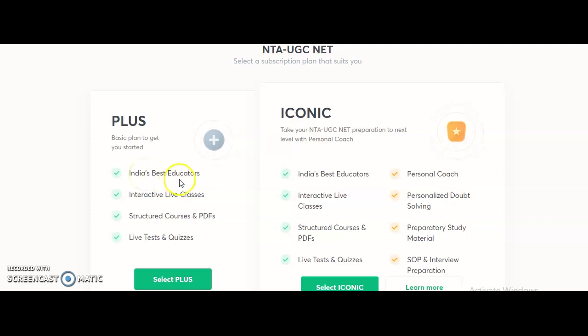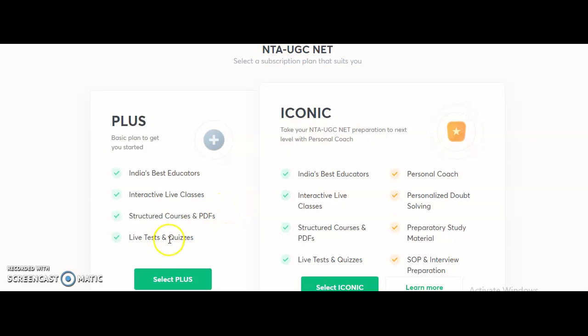In plus, you get India's best educators on Unacademy, doubt clarifying sessions, interactive live classes, PDFs, live tests and quizzes. The iconic subscription has the same, just like plus. Apart from this, you get a personal coach, personalized doubt solving, preparatory study material, SOP, and interview preparation. All these things you get additionally in the iconic subscription.